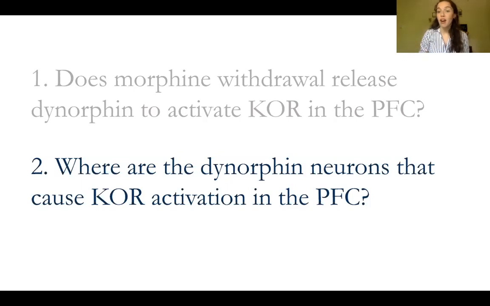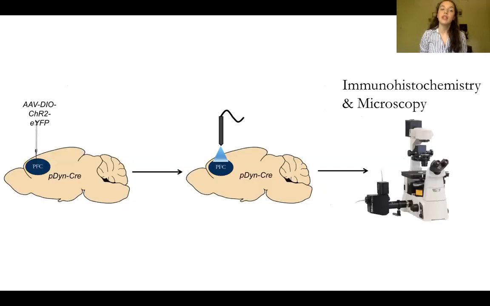addressing where are these dynorphin neurons that cause this kappa opioid receptor activation. So in order to test this, we use something called channelrhodopsin 2. Now, we injected channelrhodopsin 2, which is a virus that causes there to be expression of a channel that activates a neuron, into pDyn-Cre animals.